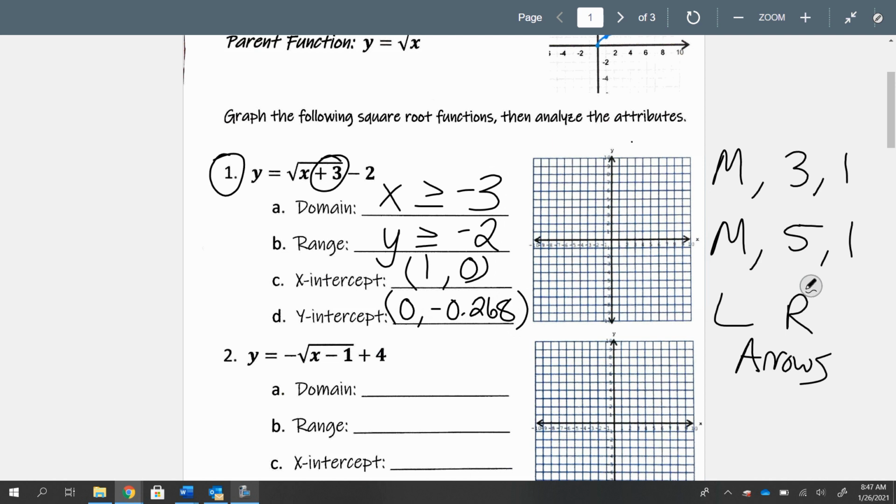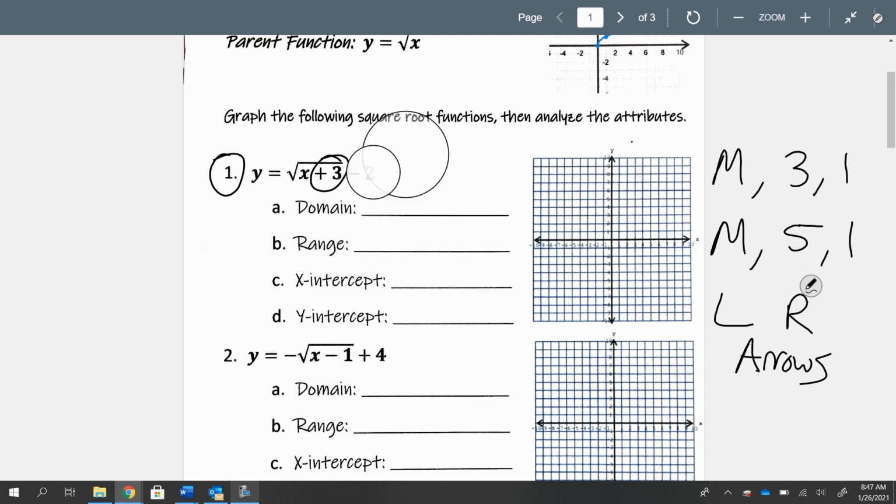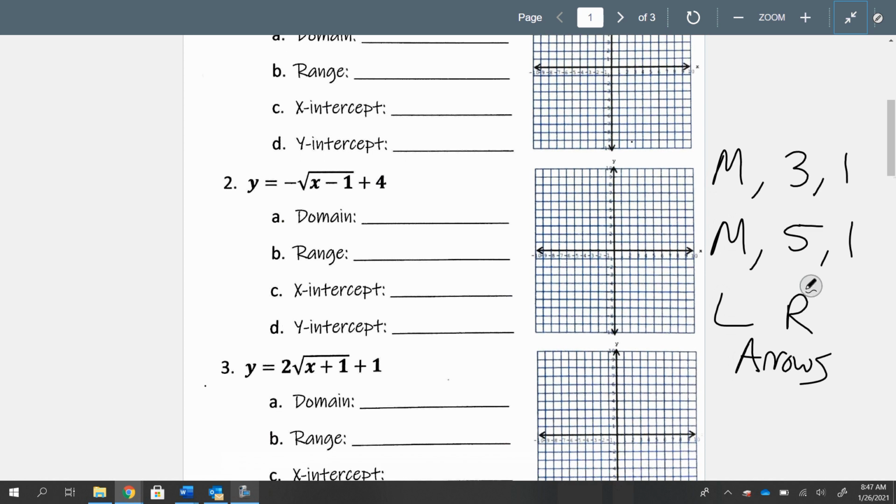Okay, don't click too fast or you might pass it. All right, shouldn't be too bad. And again, to find the domain and range, you can just look at the equation, but also you should be able to look at a graph and tell what the domain and range is.